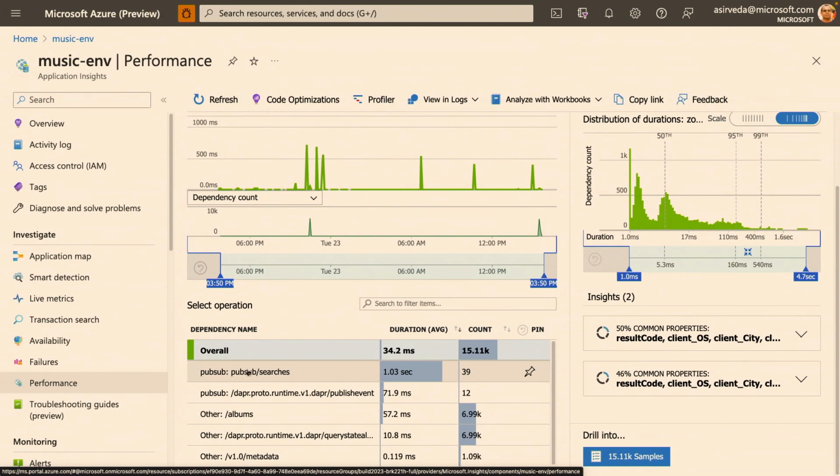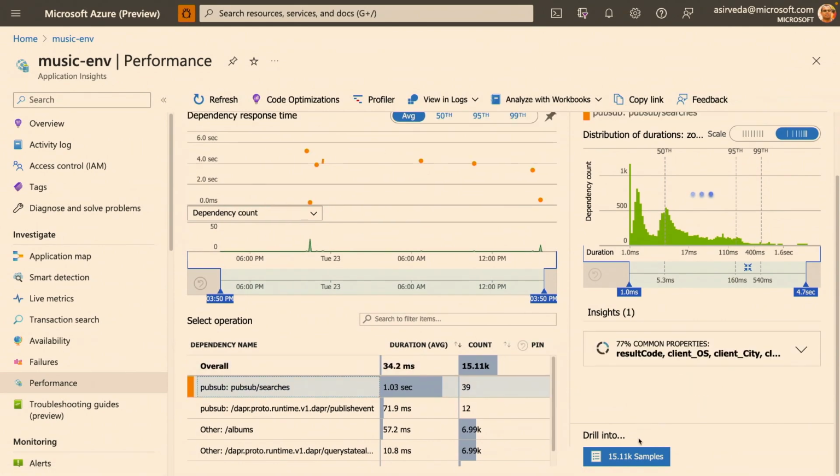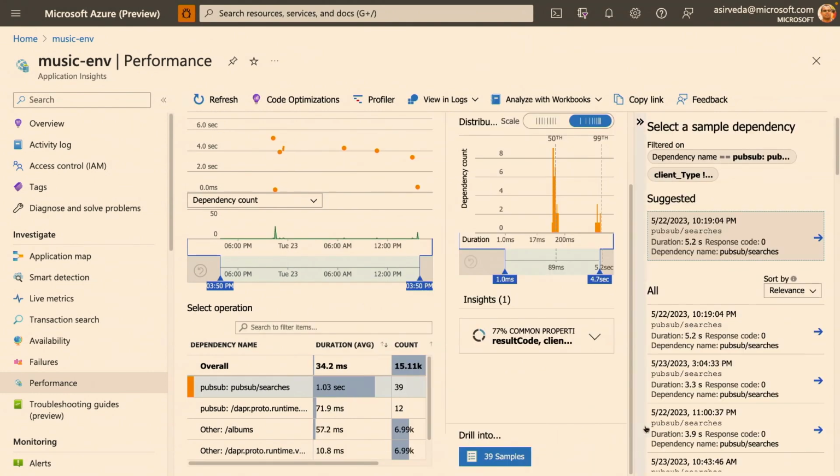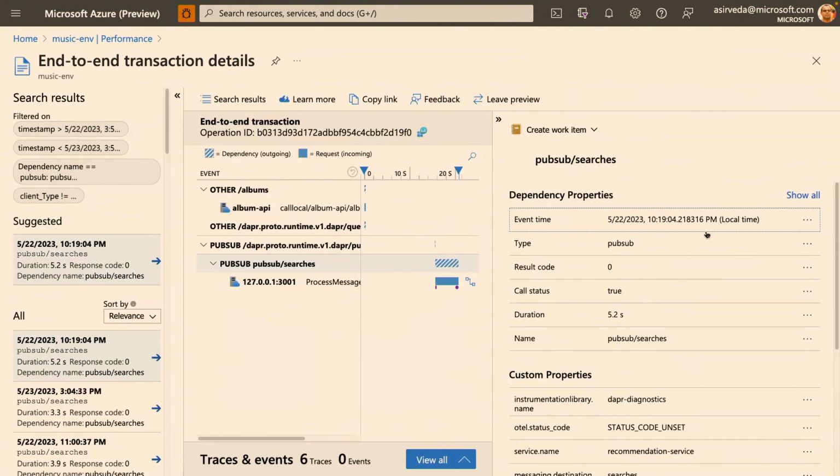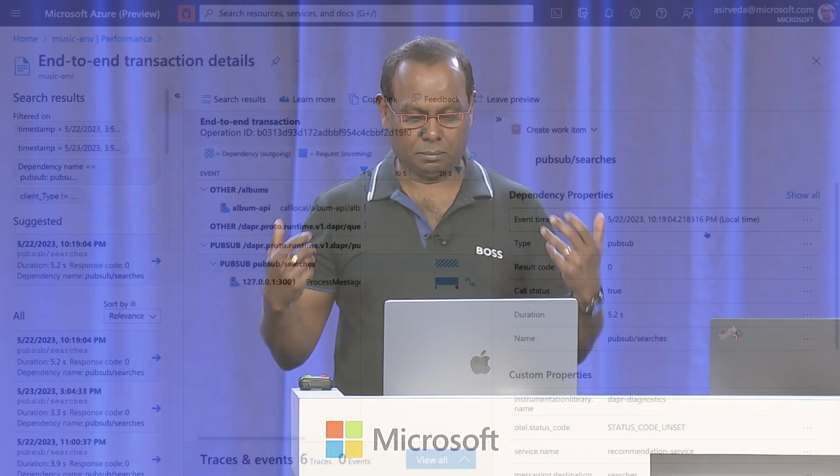So I'm going to choose one of them right here, right? When I choose this, I can also drill straight in. And once I drill straight in, it's going to show me the complete end-to-end transaction, right? Now, you saw me drill into one of the calls coming in through dependencies. You can also see the exceptions, and you can drill in and figure out the exact stack trace that came through as well, right? So it's an easy way. You don't have to do anything. Everything is wired up, and you can quickly get to the thing, right? I'm going to switch back to the slides here.